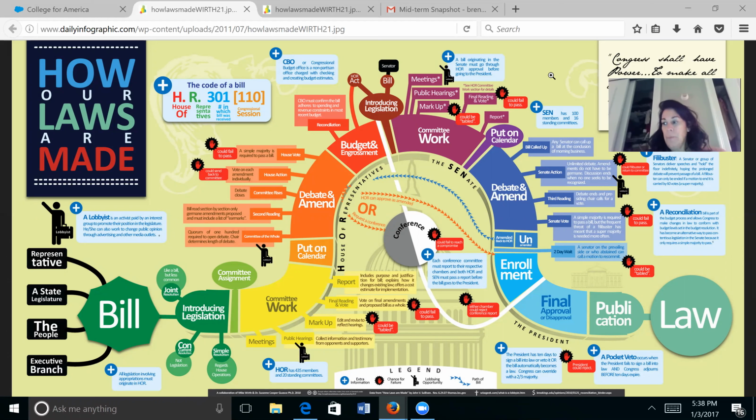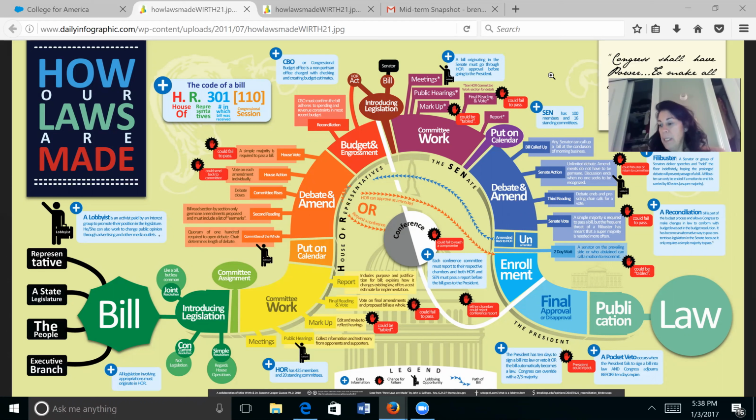Referral to the other chamber is when the bill that was passed is referred to the other chamber, where it follows the same route through committee and floor. The chamber can approve as received, reject, ignore, or change the bill. Conference committee action is when the action of the chamber sufficiently changes the bill.